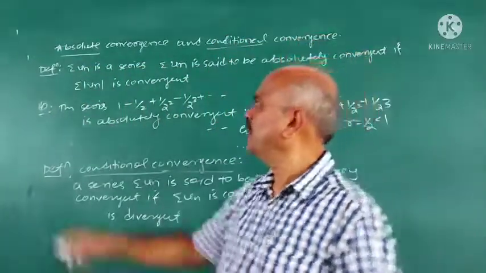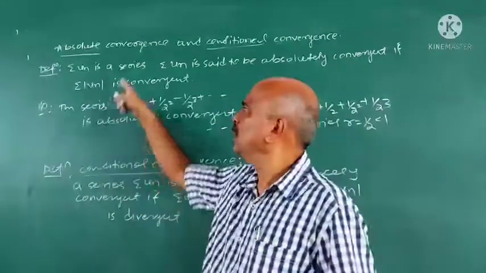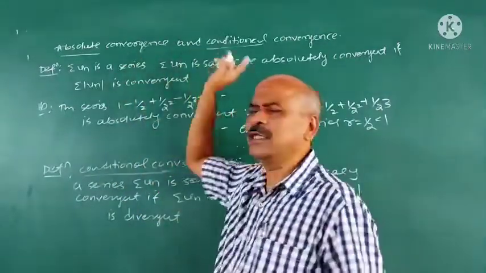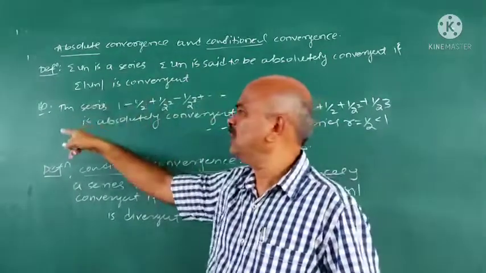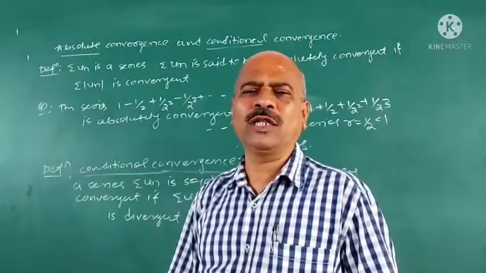This topic is completely based on only these two definitions: absolute convergence and conditional convergence. When do you say that a series is absolutely convergent? If sigma mod un is convergent.